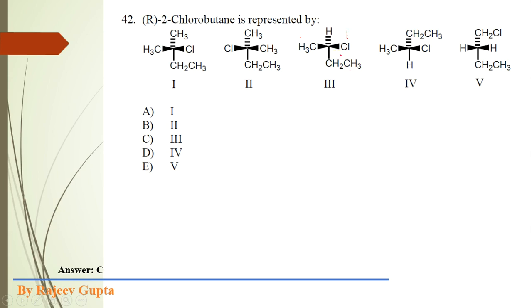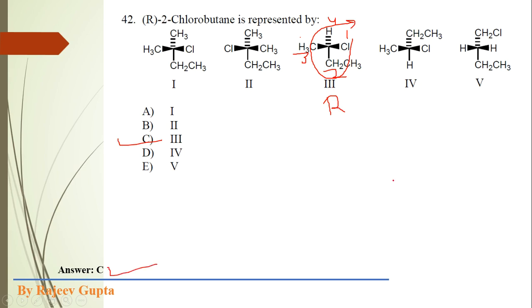Let me give the numbers: 1, this is number 2, 3 and 4. Now 1 to 2 to 3 the movement is clockwise, and also our fourth priority group is present at the dash, so our answer will remain as it is. So this is the R. So we get our answer, this is the correct option, the third option.